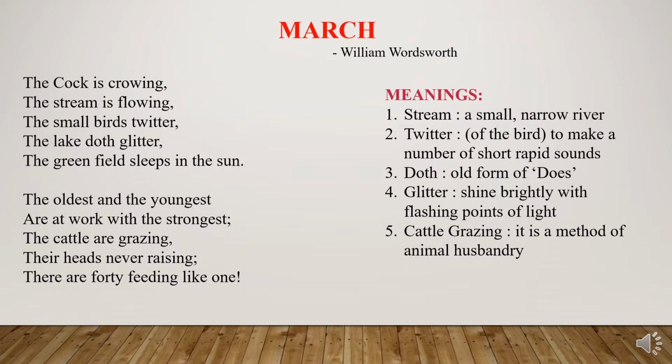The cock is crowing. See children, every animal will make different kinds of sounds. Say for example, the snake makes a sound of hissing and the cow makes a sound of mooing. In the same way, the cock, that is a hen, makes a sound of crow, that is crowing. The stream is flowing. What is this stream? A stream is nothing but a small narrow river. Actually, what does a river do? It will flow. The same thing happens here when the poet says the stream is also flowing.